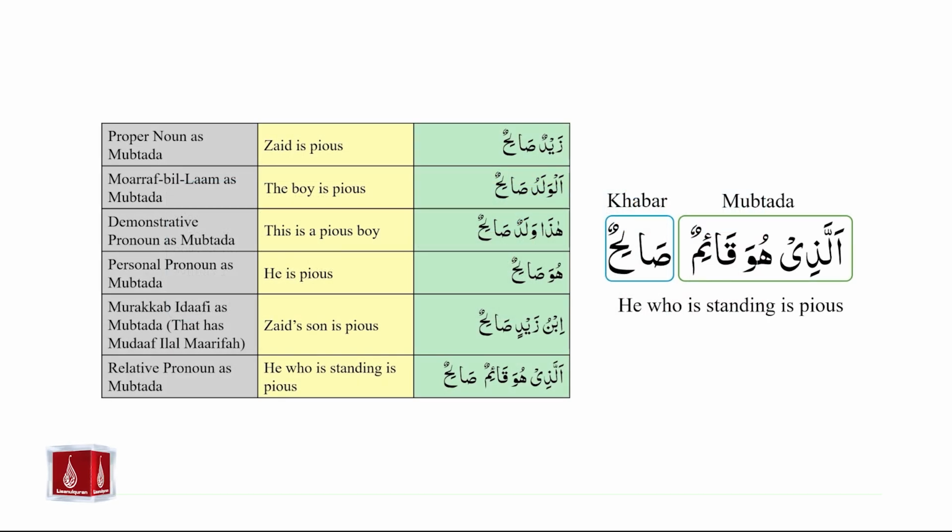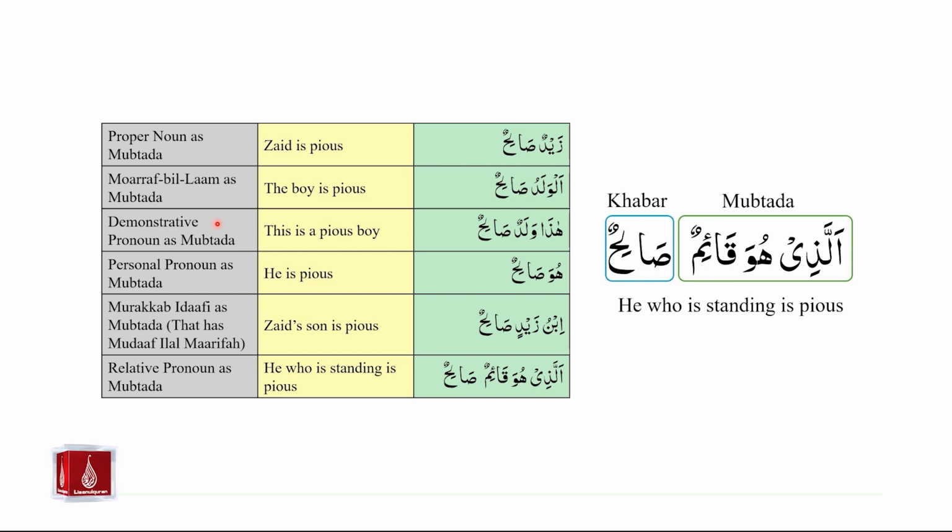Now let us study how different types of definite asma can be used as mubtada in jumla ismiya. We studied the use of proper noun as mubtada, and we said Zaidun salihun. Zaid is pious. We then looked at the use of mu'arraf bil lam as mubtada, and we said al waladu salihun. The boy is pious.